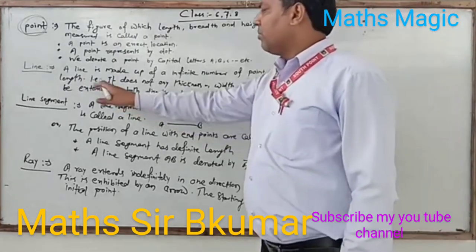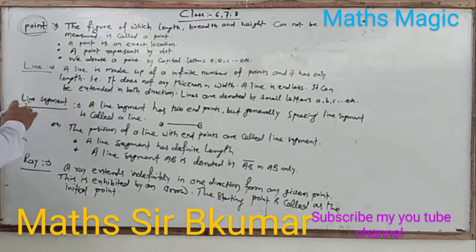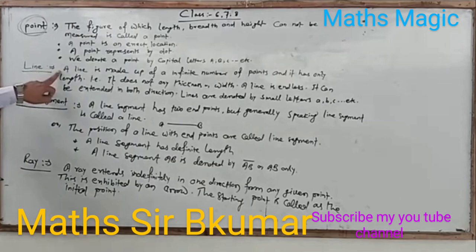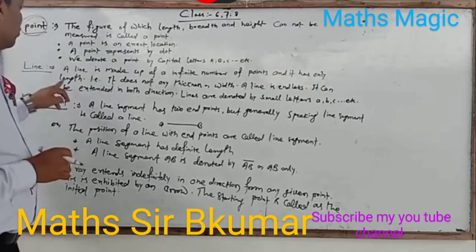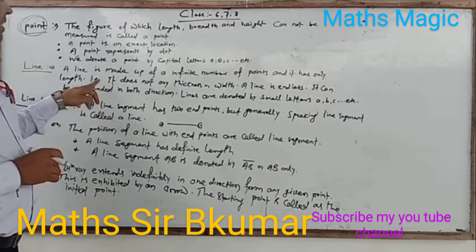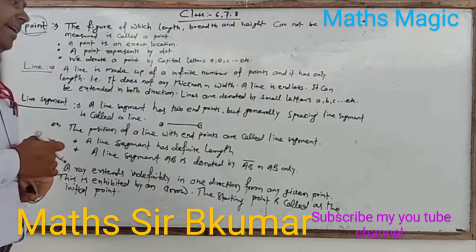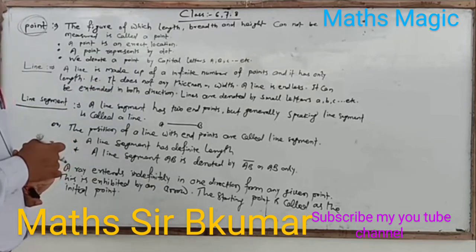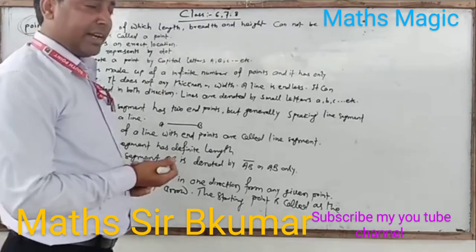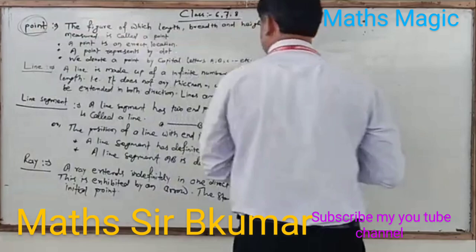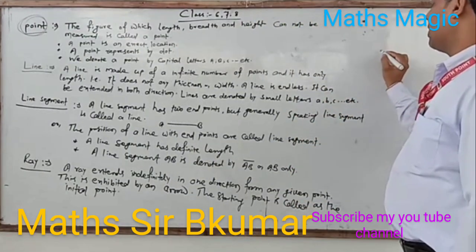Now the other one is the line. A line is made up of an infinite number of points and it has only length. That is, it does not have any thickness or width. A line is endless. It can be extended in both directions. Lines are denoted by small letters a, b, c, d. A line is made of an infinite number of points.